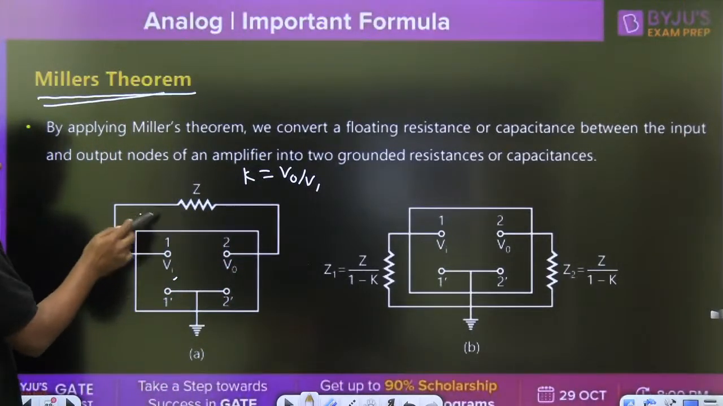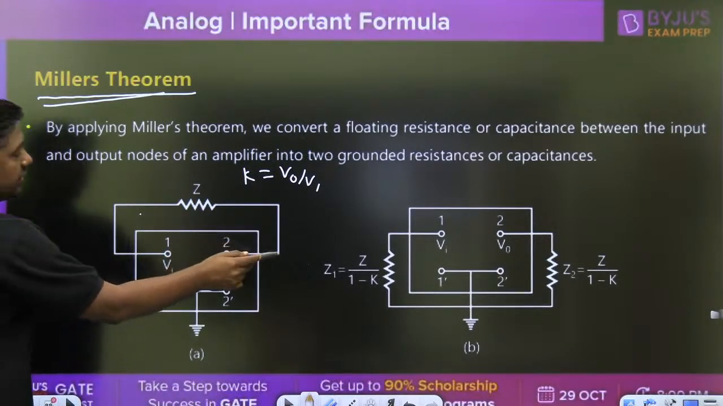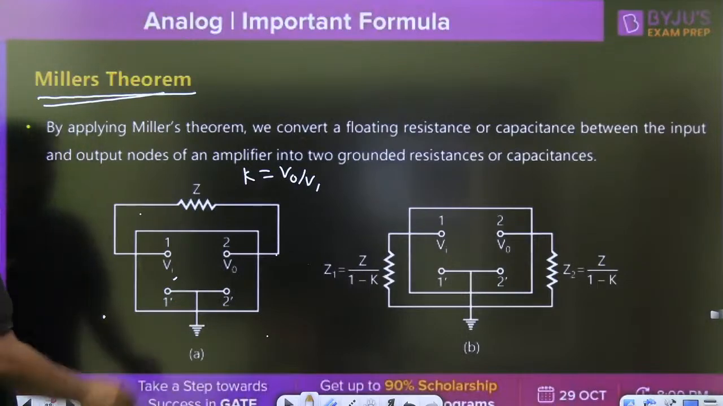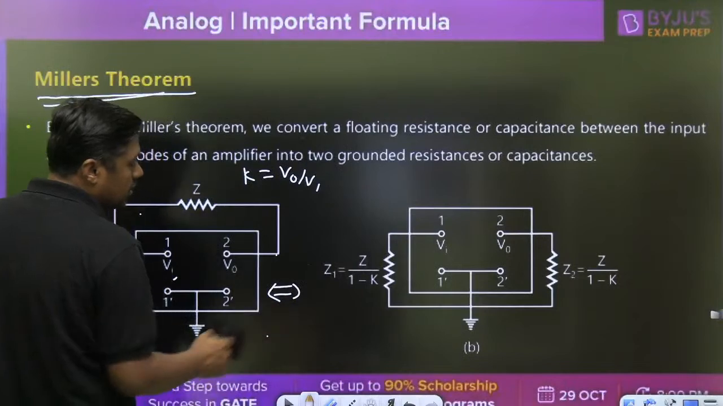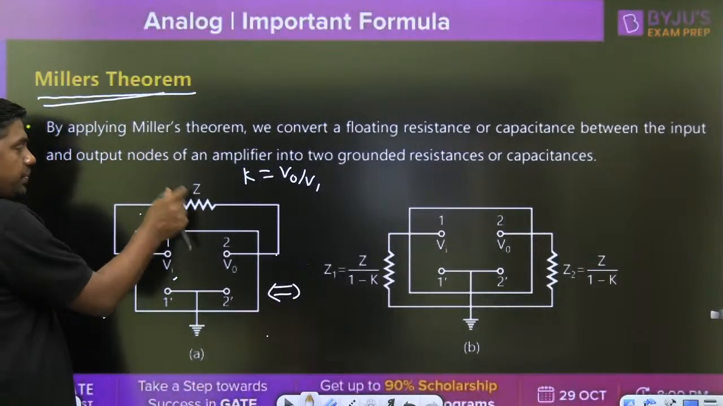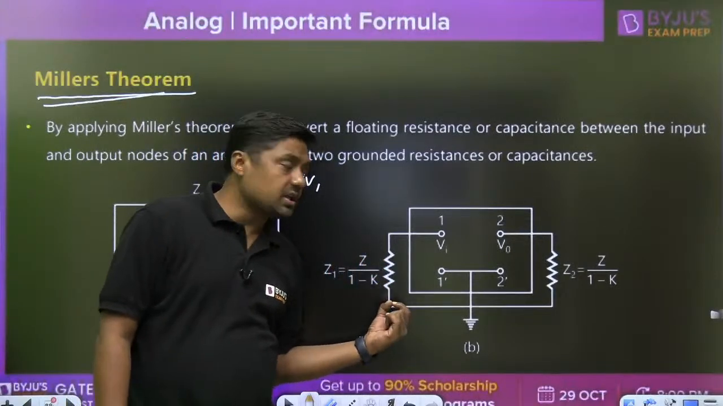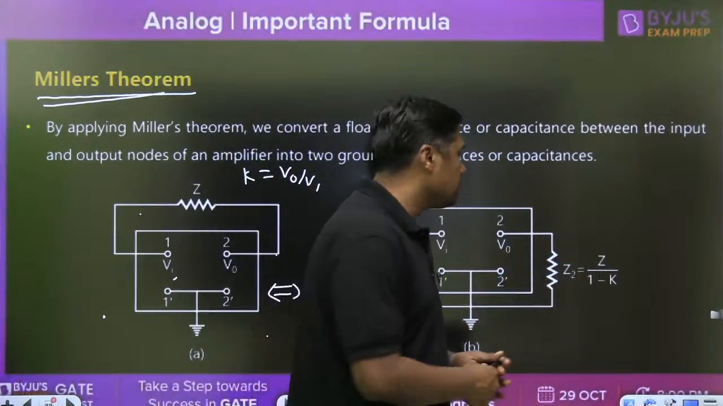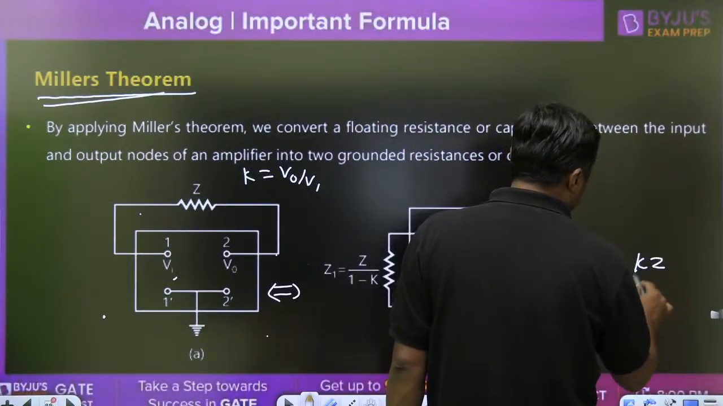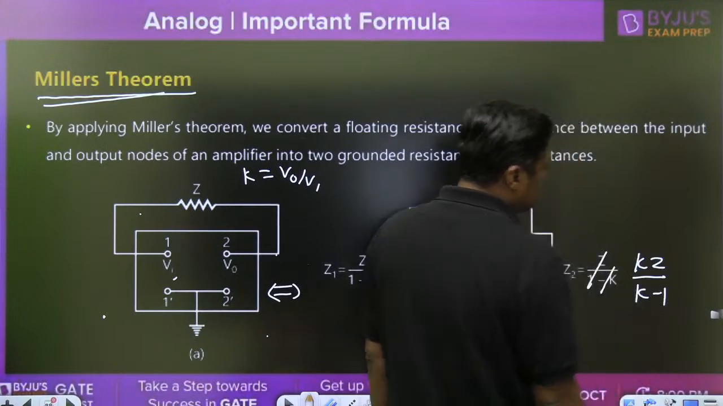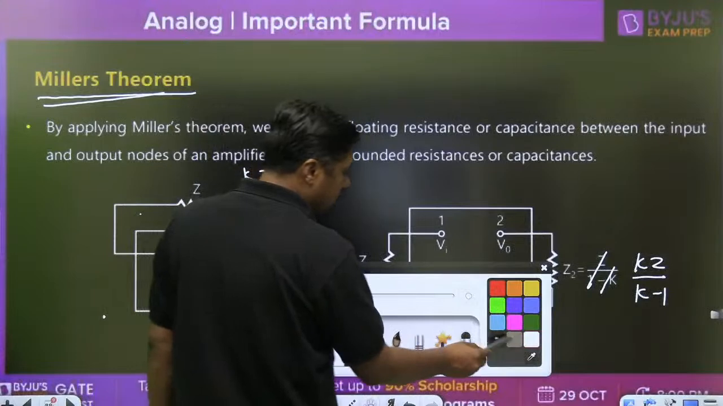Then you can break this impedance into two parts. One is connected between input and ground. The other is connected between the output terminal and ground. These two diagrams are equivalent. According to Miller's theorem, if you want to break this, at this point it will become Z upon 1 minus K, and at this point it will become KZ upon K minus 1. That is the formula.